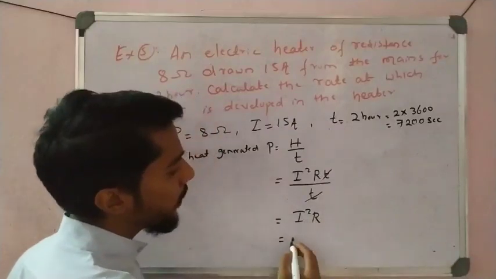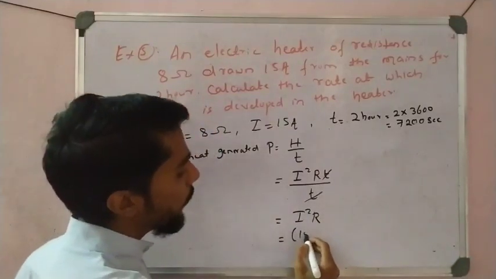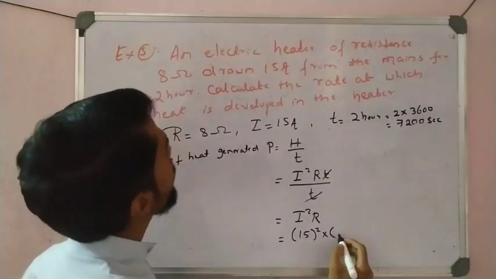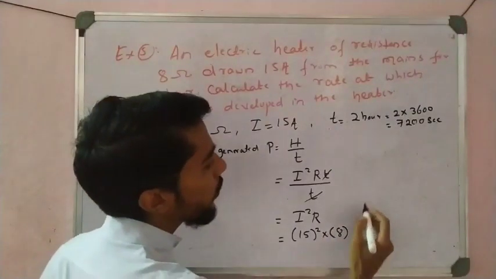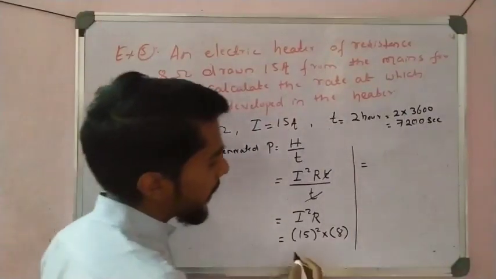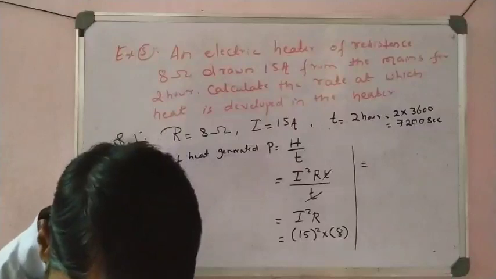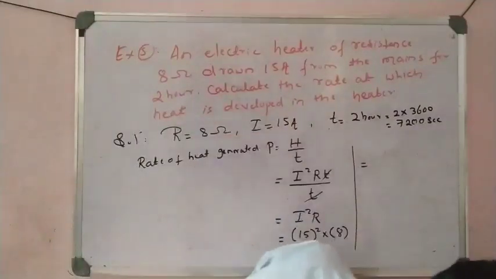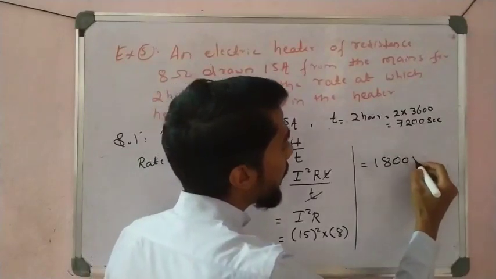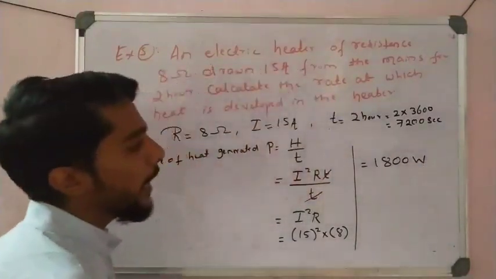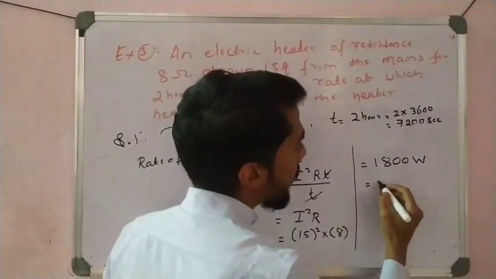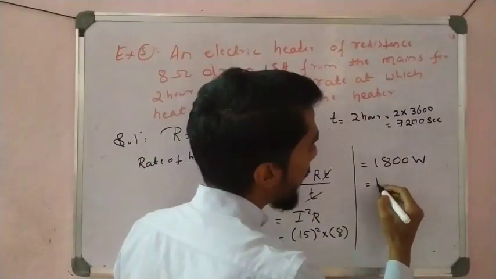So now let us put the value of I is equal to 15 ampere and R is equal to 8. Now calculate how much it is. That is 15 into 15 into 8. If you calculate, students, you get 1800 watt. I can also write it as 18 into 1000.